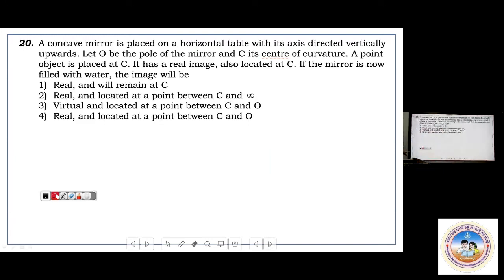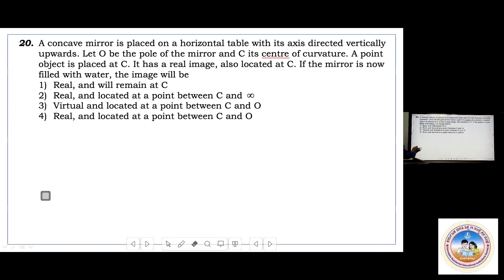A concave mirror is placed on a horizontal table with its axis directed vertically upwards. Let O be the pole of the mirror and C its center of curvature. A point object is placed at C. It has a real image also located at C. If the mirror is now filled with water, the image will be anywhere between C and O.